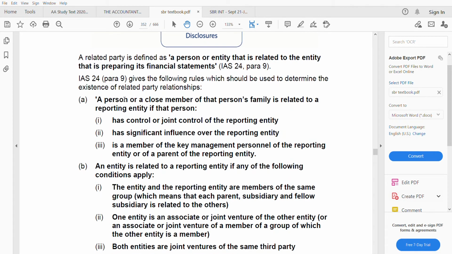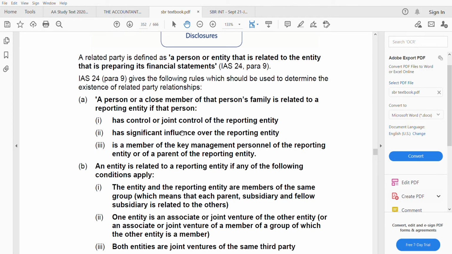Let's start with A. A person or a close member of that person's family is related to a reporting entity if that person has control or joint control of the reporting entity. For example, if you have control over another entity, then you are a related party to that company. You are a related party to your subsidiary. Control means a subsidiary. It could be joint control also, in that case also you are a related party.